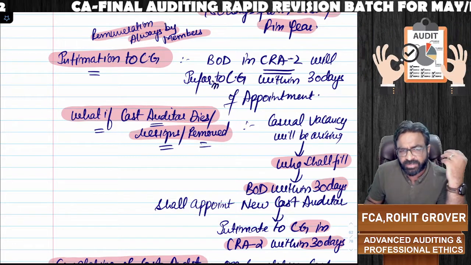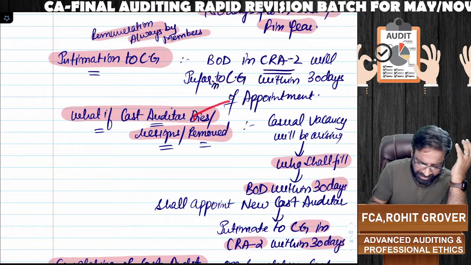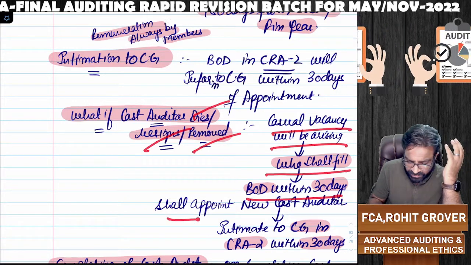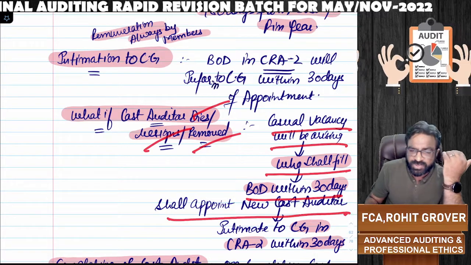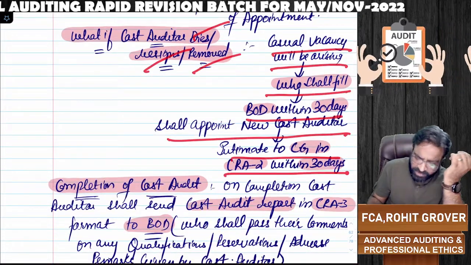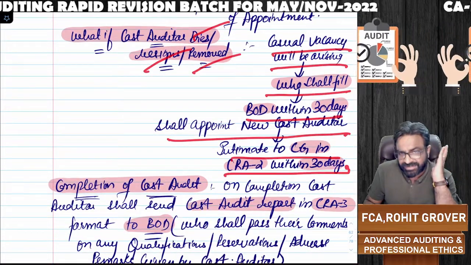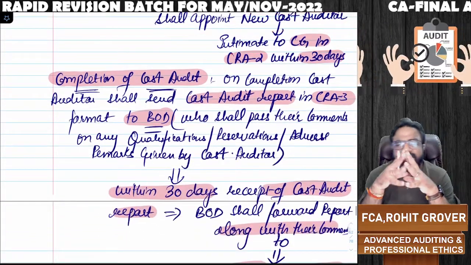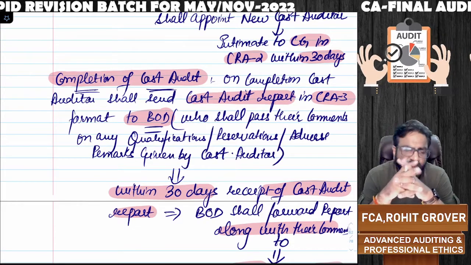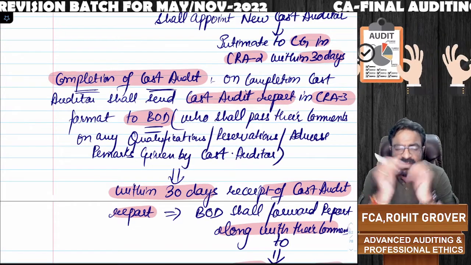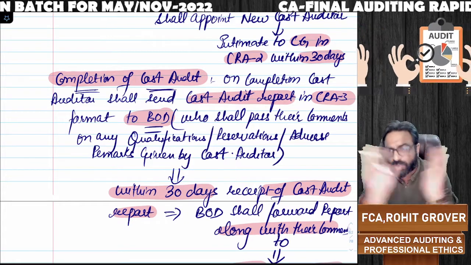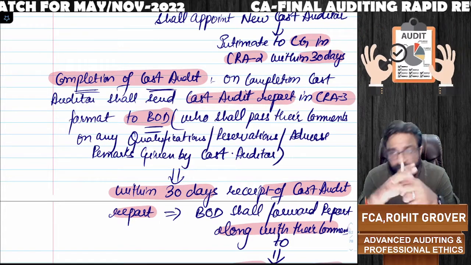Did you get the point or not? So if the cost auditor dies, resigns or is removed, a casual vacancy will arise, and who shall fill it? The board of directors within 30 days shall appoint a new cost auditor, and intimate again to the central government in form number CRA2 within 30 days. Next, sir, when the cost auditor completes his audit report, is he going to send the cost audit report to the central government? Answer is no. Who appointed him? Board of directors.